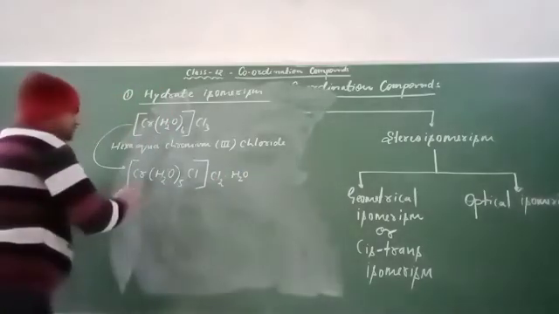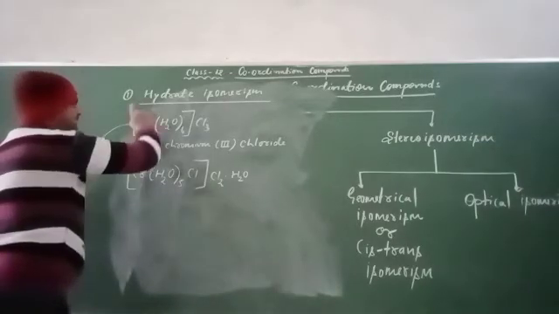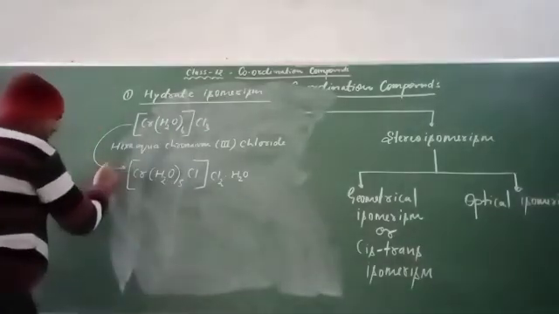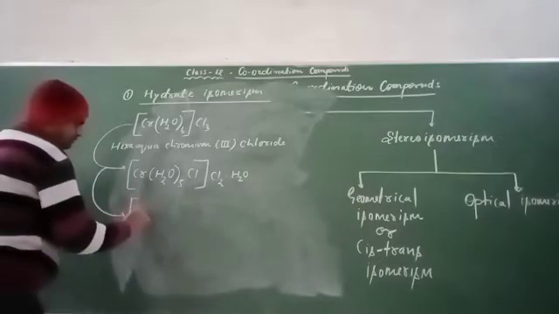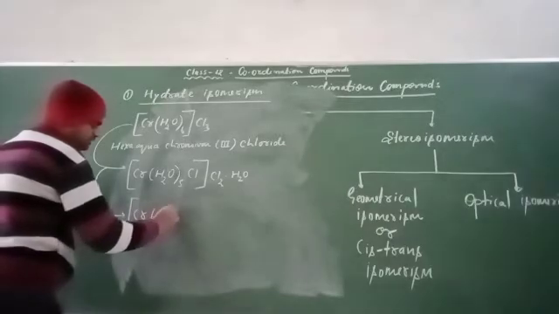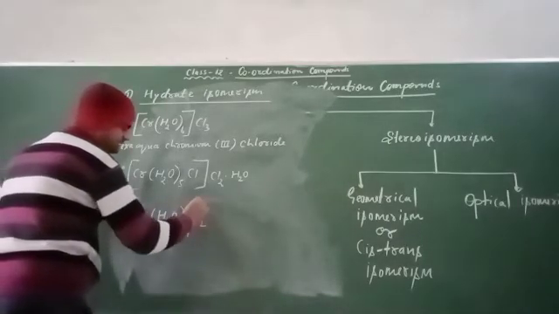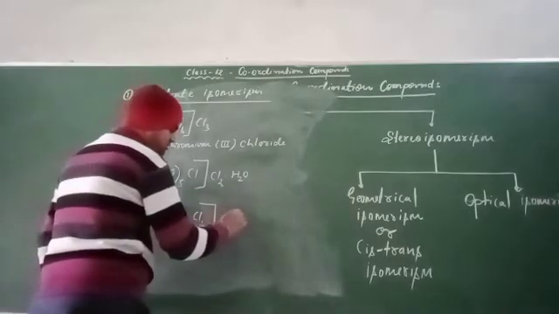Clear? So this one and this one are known as hydrate isomers of each other. Once again, one of the chlorines will enter the coordination sphere, and one of the water molecules will be removed.